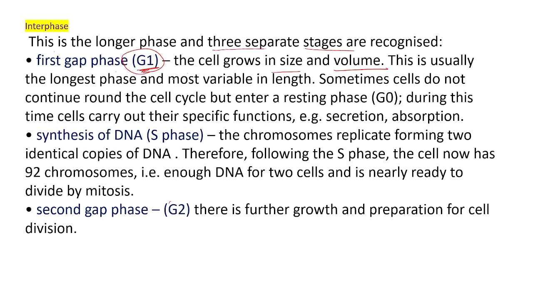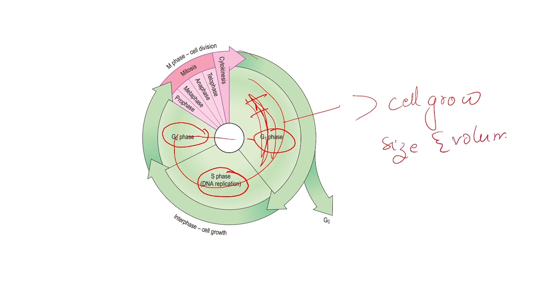Already I told you how cell division occurs. The pre-existing cell will grow and divide. That growth will occur in the G1 phase, or first gap phase. The cell grows in size and volume. This is usually the longest phase and the most variable in length. This is the phase of cell growth, size wise and volume wise.